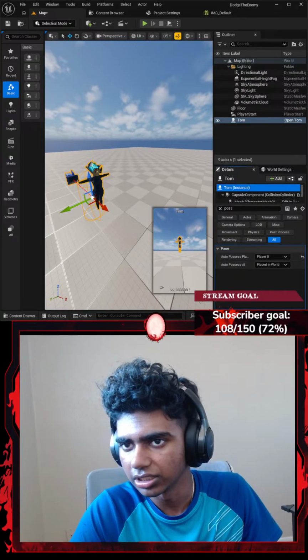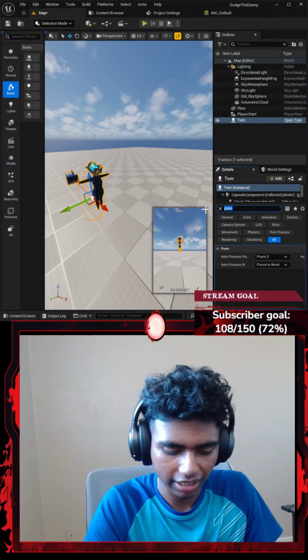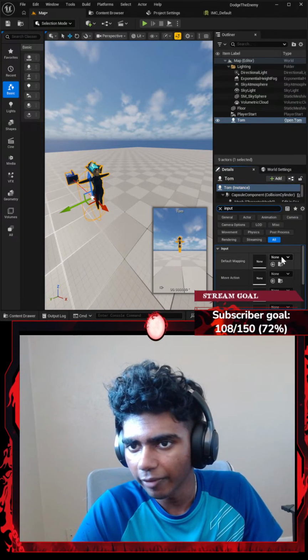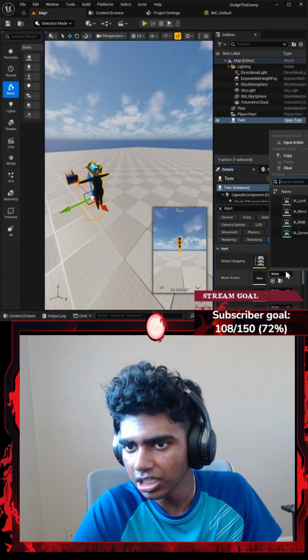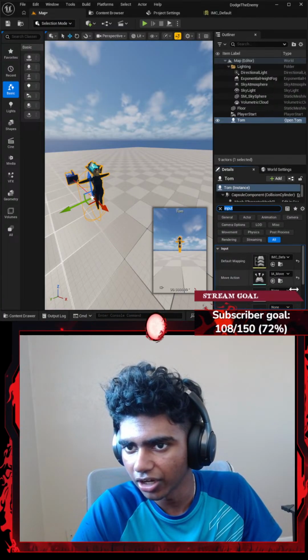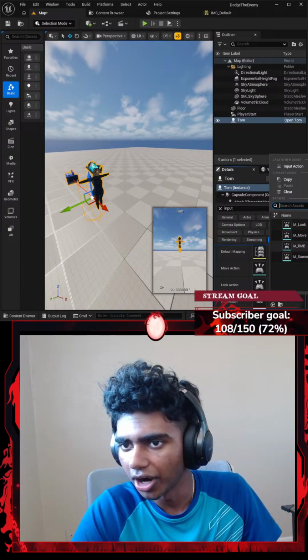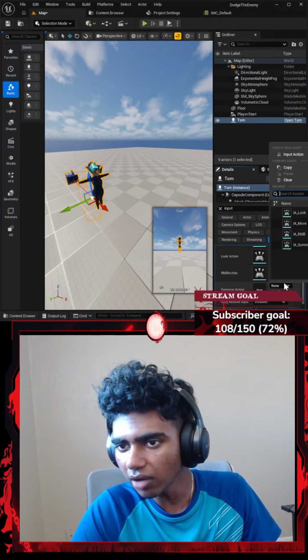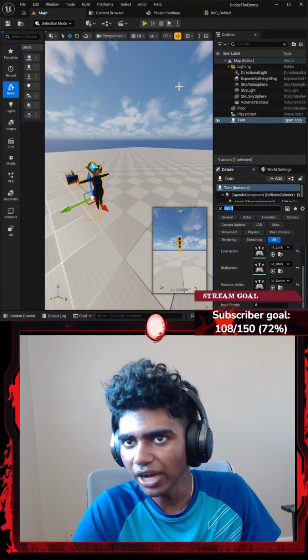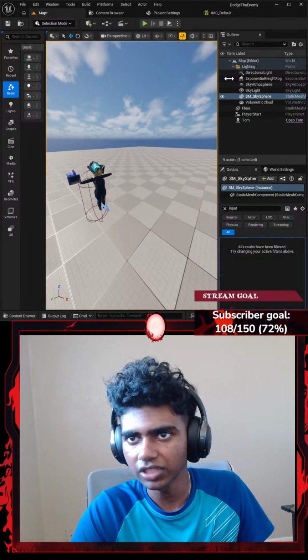This is going to be 0, and then I type something like input and link my inputs. Default mapping is going to be IMC_Default, move action is IA_Move, look action is IA_Look, RMB action is IA_RMB, and I do have one for summon action. I didn't work on my summoning logic just yet, but that's fine.